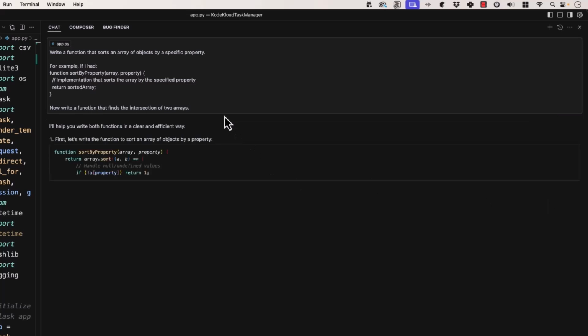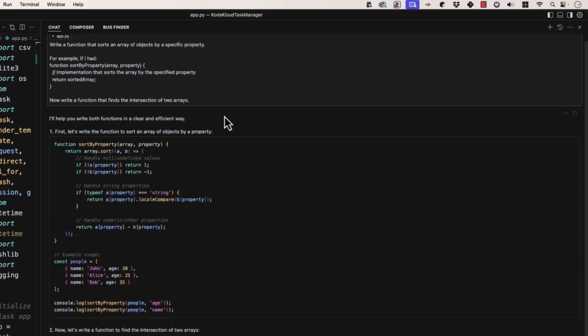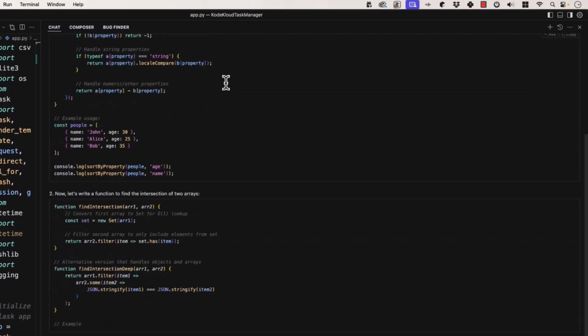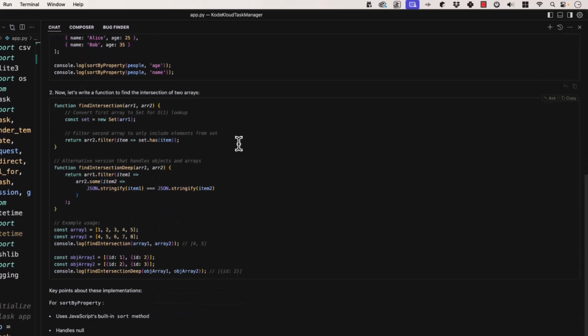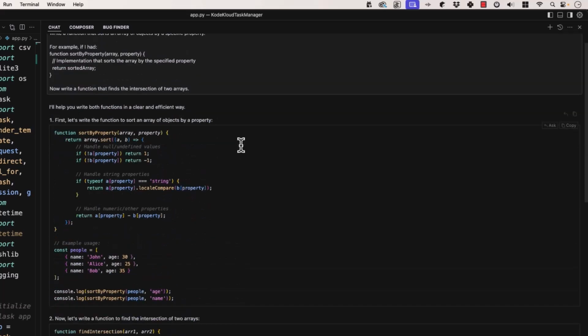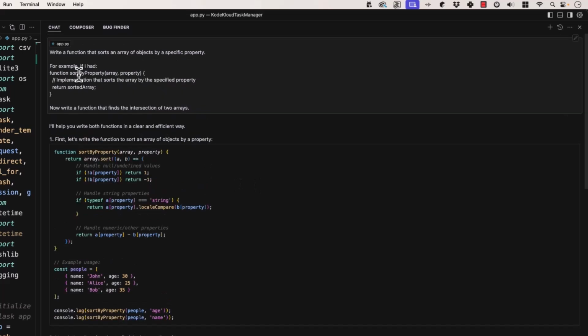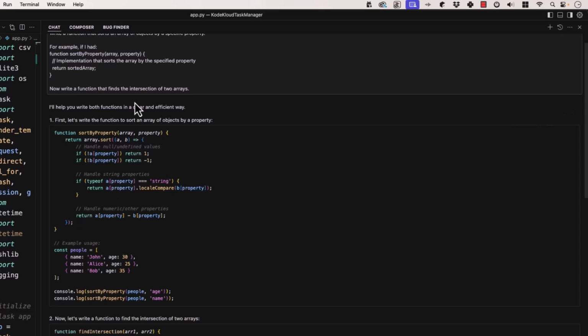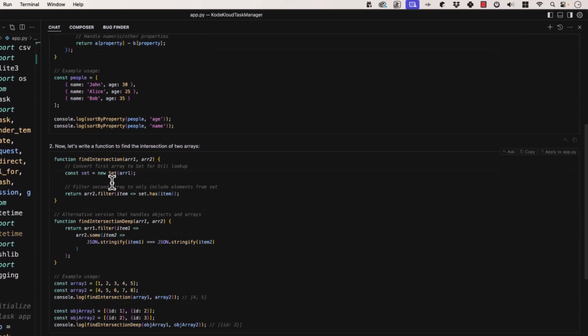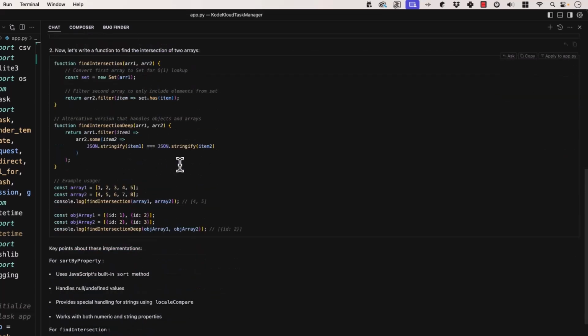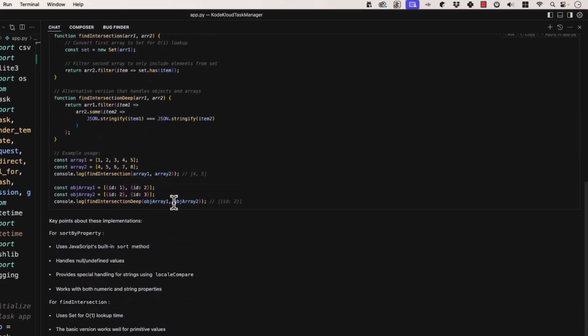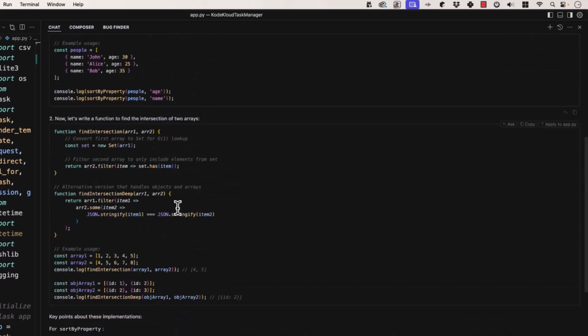Because we've already given it an answer and a format that we're looking for, here it's going to come back and say, first, let's write a function to sort an array of objects by property. So it does this thing that we gave an example of what we want it to look like, and it builds that. Then let's write a function to find the intersection of two arrays. It writes it out, very specific, and it looks exactly the way we want it to look, right?